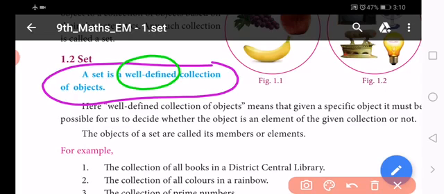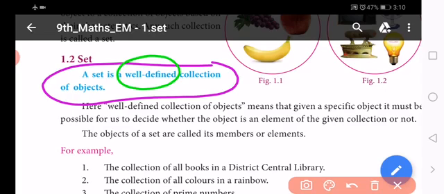So in the definition, if the word well-defined is missing, then it is not a meaningful definition. It is not a set. So, for the definition, a set is a well-defined collection of objects.